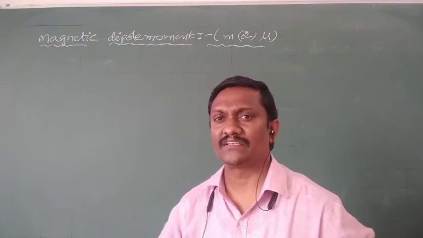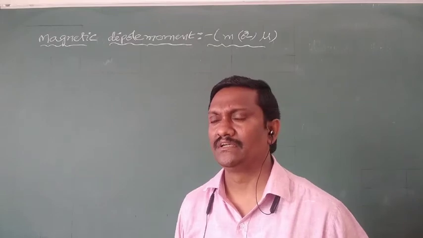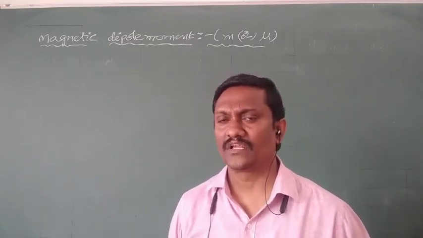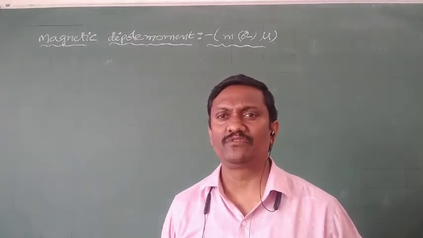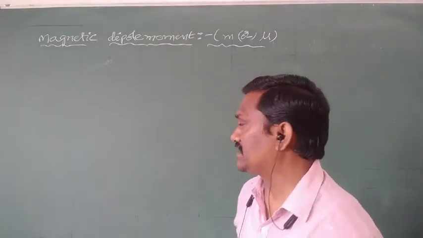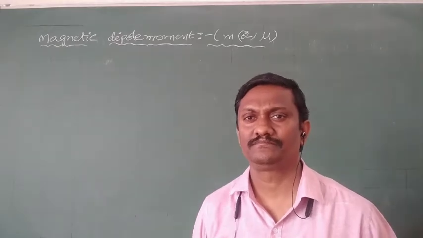In today's class, we are going to discuss a very important concept, nothing but the magnetic dipole moment. Here, two types of magnetic moments are there. One is related to the magnetic moment of a bar magnet. The second one is the magnetic moment of a current carrying circular loop.